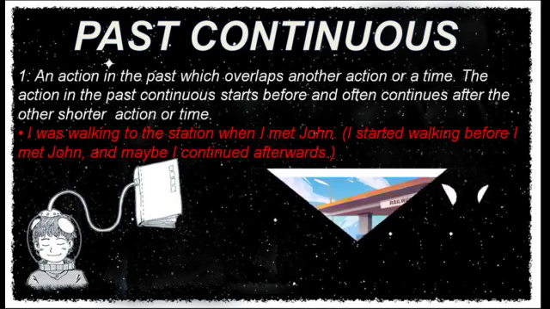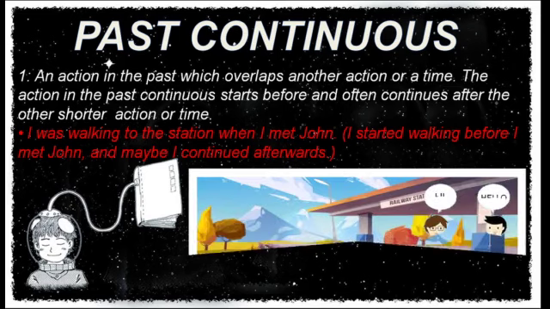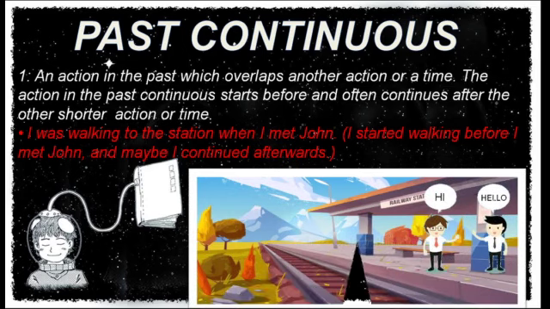Like we can say in the example, I was walking to the station when I met John. It means earlier I was walking, afterwards also I was walking, but when I met John, that time I stopped and I talked to him. Okay, two actions we have shown, one continuous, so we have used past continuous, and one action just started and finished, so we have used past simple there.